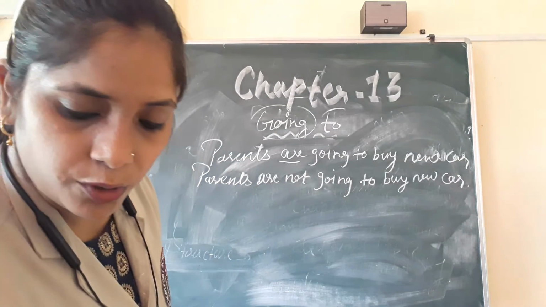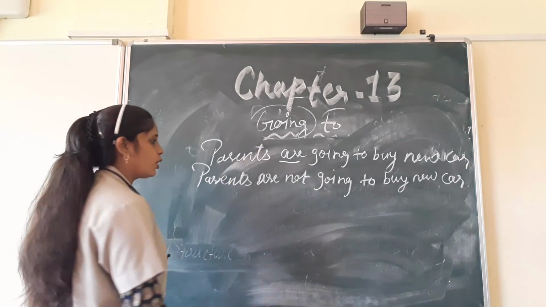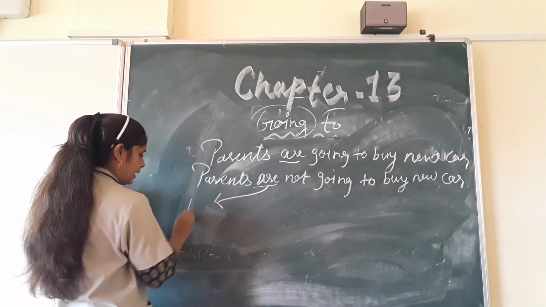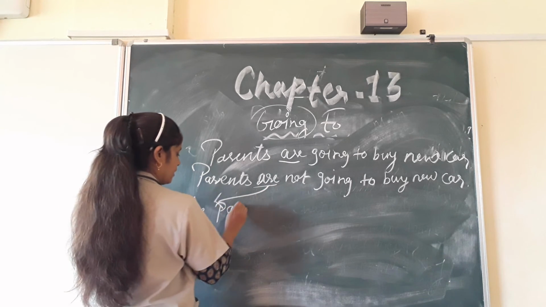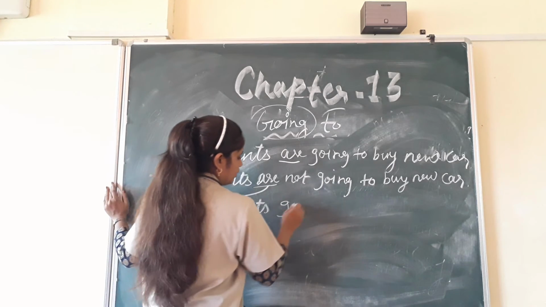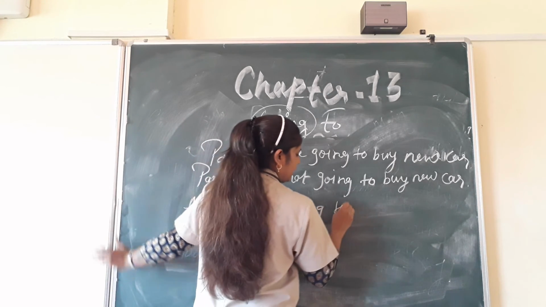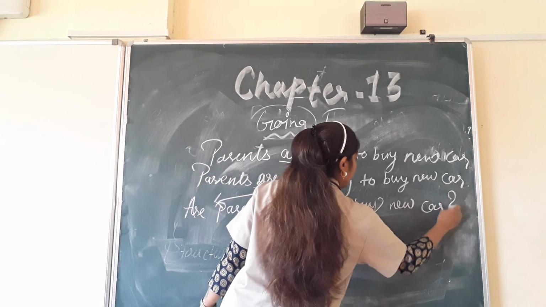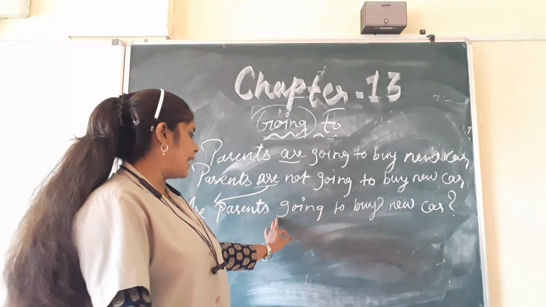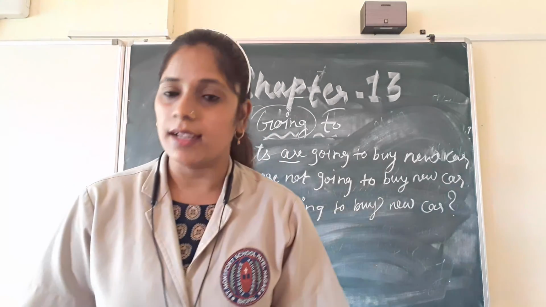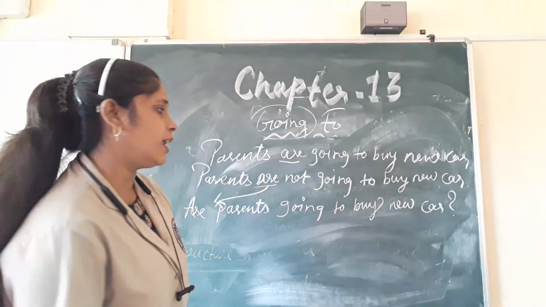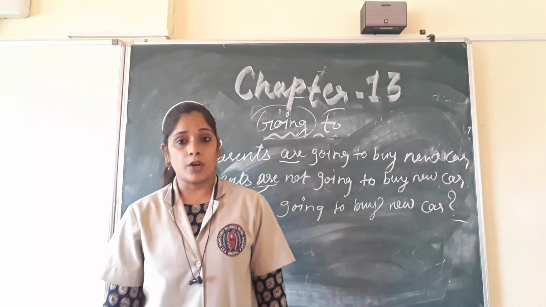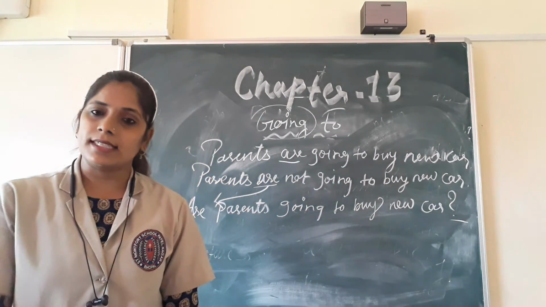Okay. Now children, if you want to frame interrogative sentence, or if you want to ask a question, how will you ask? This are will come here. Okay. Are parents going to buy new car? Then we will put question mark. Are parents going to buy new car? This is called interrogative or asking question. Okay, I have put here question mark, for asking question or for interrogative sentence.